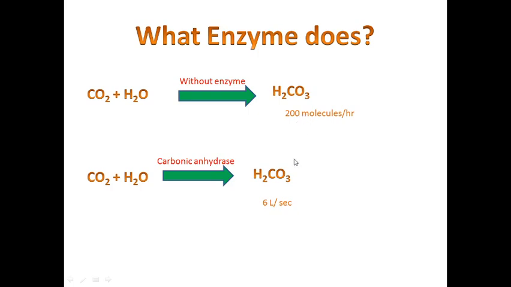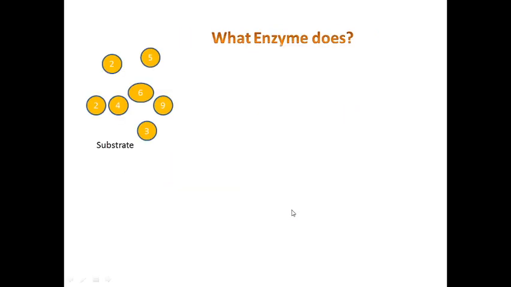So you can see how many times the rate of the reaction has been enhanced. Carbonic anhydrase is actually the fastest enzyme. Here 6 lakh molecules of carbonic acid are produced per second. So this is how enzymes increase the rate of the reaction. We'll be studying what an enzyme actually does, so that the reaction is enhanced so much.